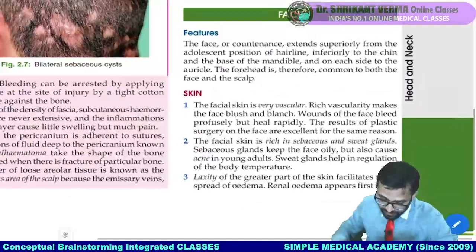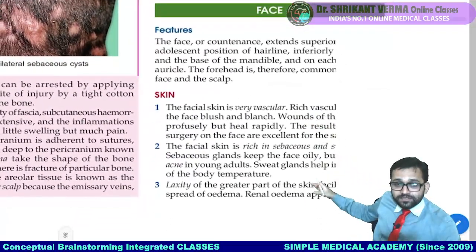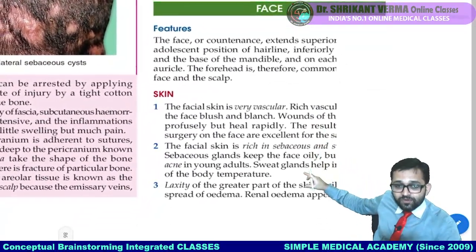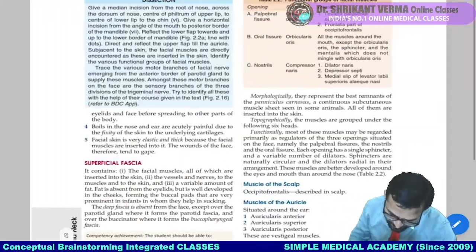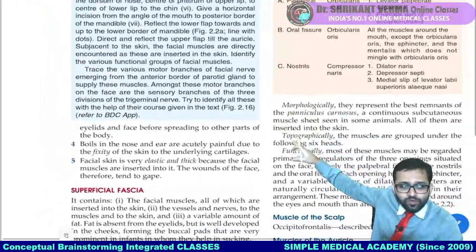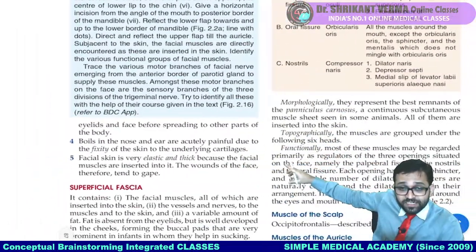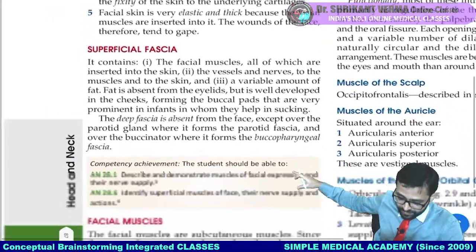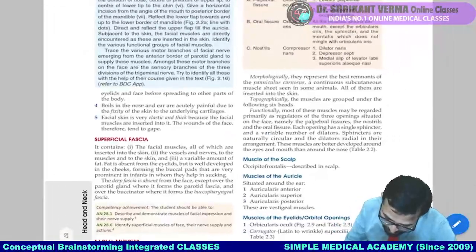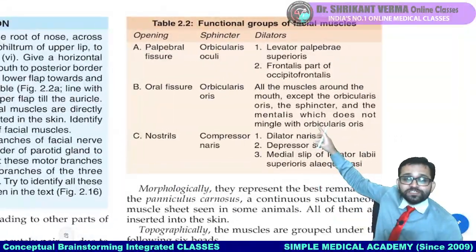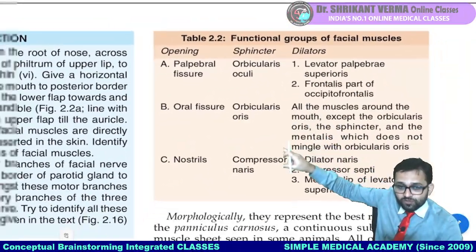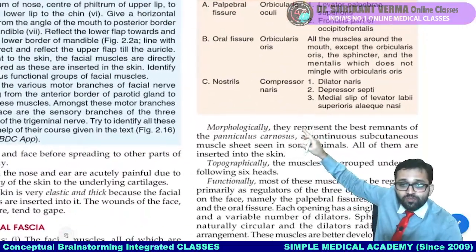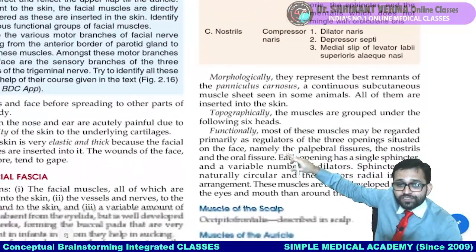We completed till now all these points. Very vascular, rich in sebaceous glands. Okay, laxity is there. Dissection in the previous class I told you. Boils are common and the scalp is very elastic and thick. I told you. Yes, superficial fascia, different points. Okay, and the functional group of the facial muscles around the palpebral fissure, oral fissure, nostrils, we will look at. I told you the morphological point, topographical point and the functional point.